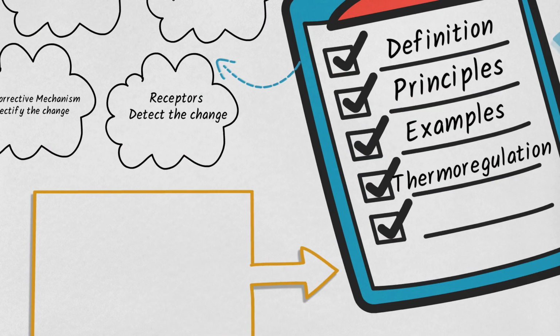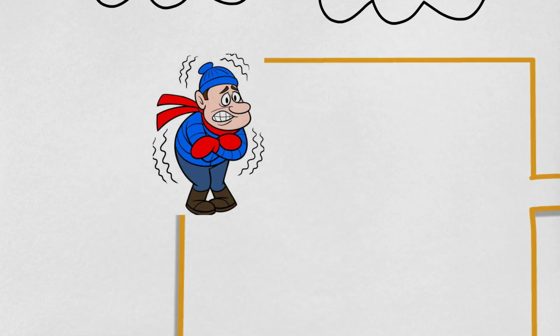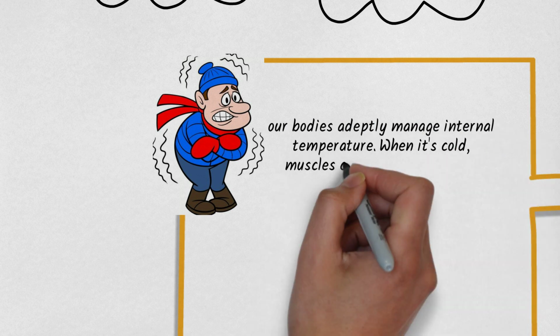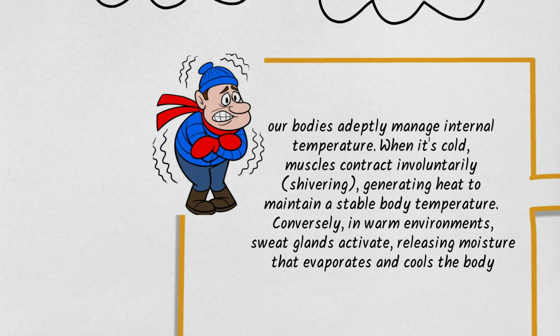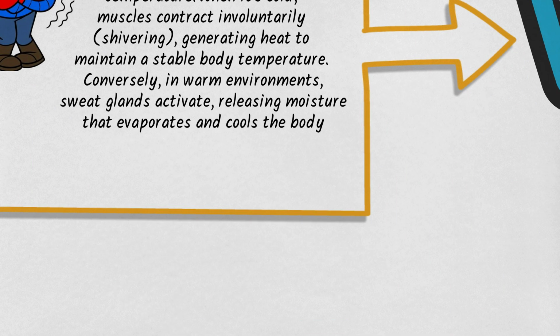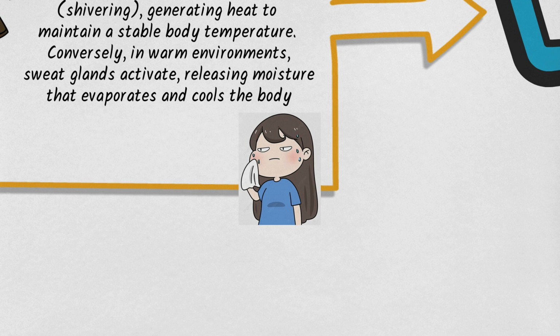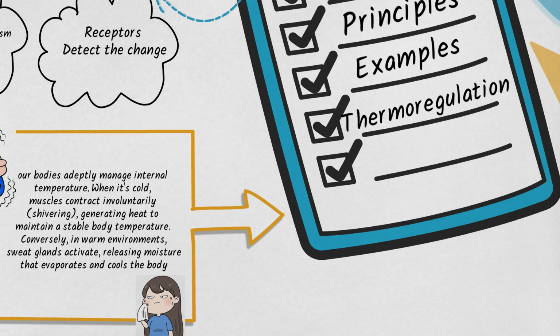Thermoregulation. In the realm of thermoregulation, our bodies adeptly manage internal temperature. When it's cold, muscles contract involuntarily, shivering, generating heat to maintain a stable body temperature. Conversely, in warm environments, sweat glands activate, releasing moisture that evaporates and cools the body.